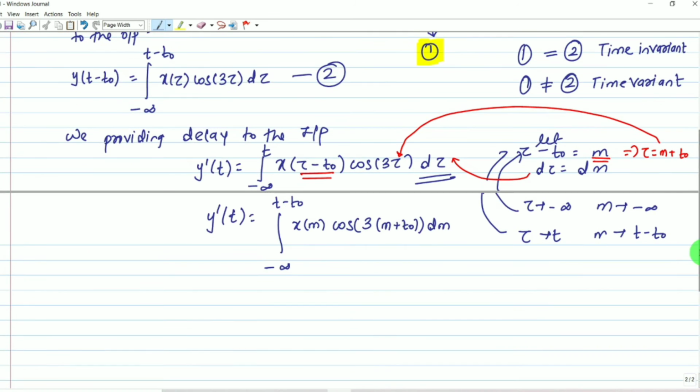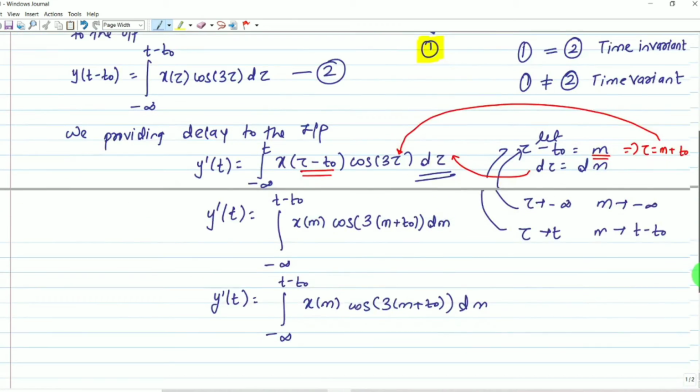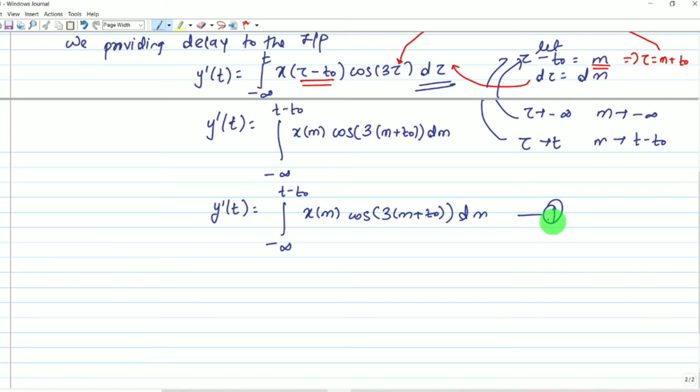Now we have to simplify it further. Y dash t will become the integral from minus infinity to t minus t naught of x of m cos of 3 times m plus t naught dm. Understood this part? Let me write it. When we provide delay to the input, the corresponding output is y dash t. We write this as equation number 1. Understood? We get equation 1 and equation number 2.